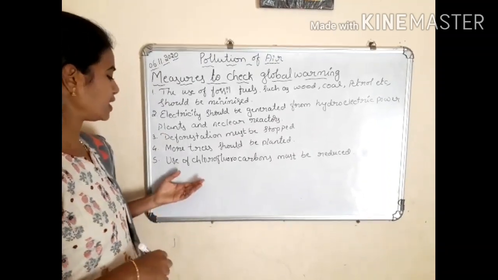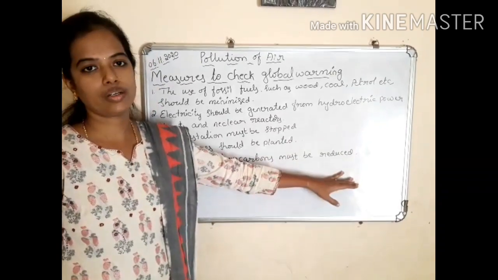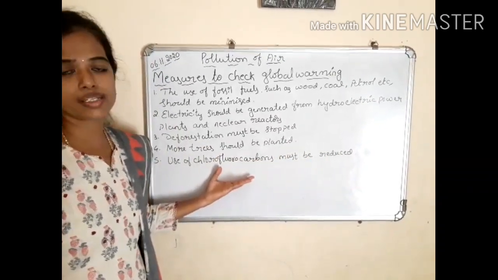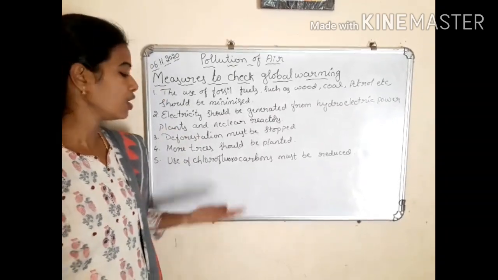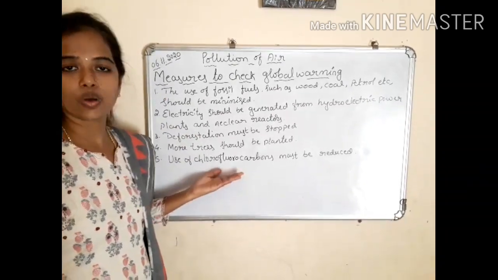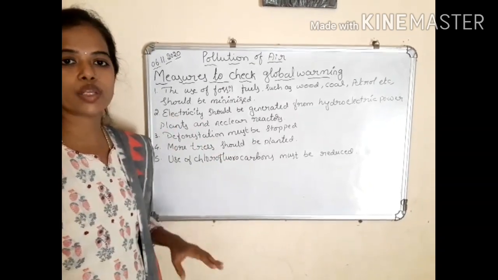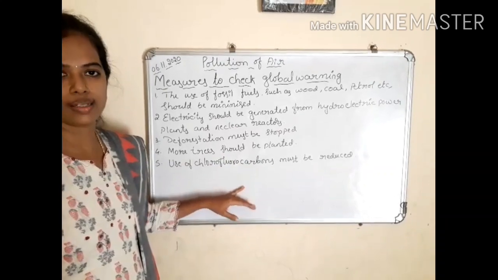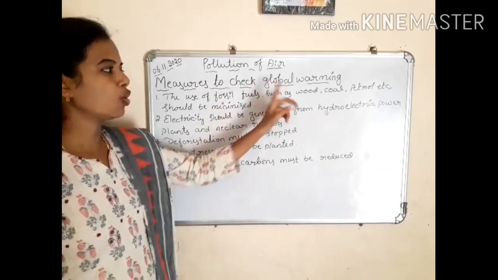And next, last one is use of chlorofluorocarbons must be reduced. By using refrigerators and solvents, harmful gases like chlorofluorocarbons are released. To avoid that, we have to minimize the use of chlorofluorocarbons. These are the 5 measures to check global warming.